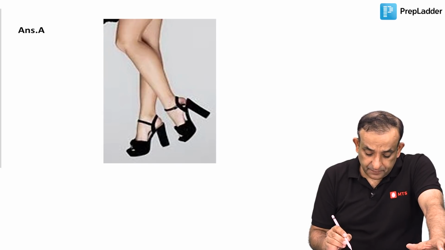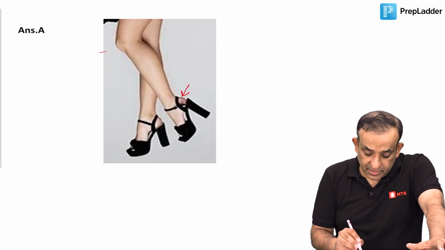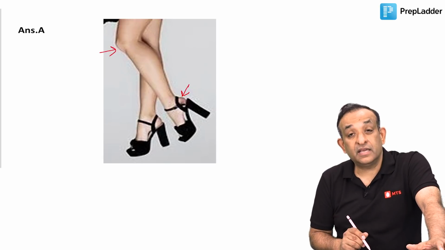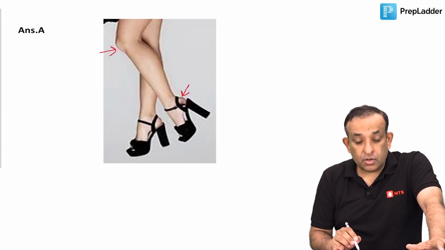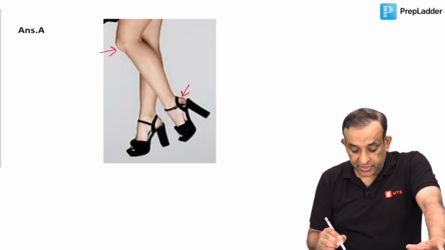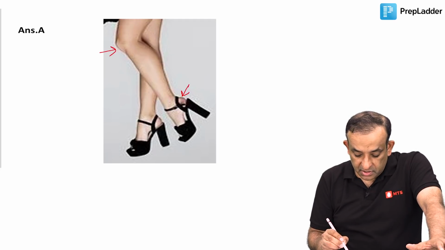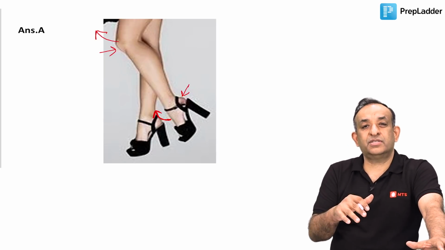If you see the calf muscle here, you know that the calf muscle is required for plantar flexion at the ankle, and it also assists at least in the knee joint flexion. So when the calf is contracting, it will cause flexion at the knee joint and plantar flexion at the ankle joint. So to give it relief, we want the ankle to be dorsiflexed. Then we'll give rest to the calf, and we want the knee to be extended to give rest to the calf. So what is the action of calf?